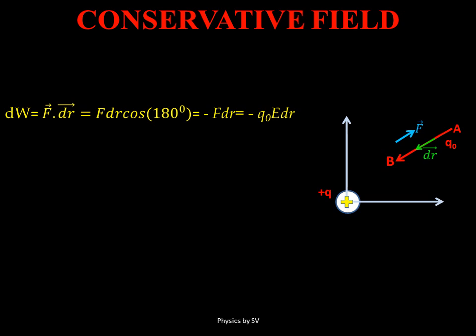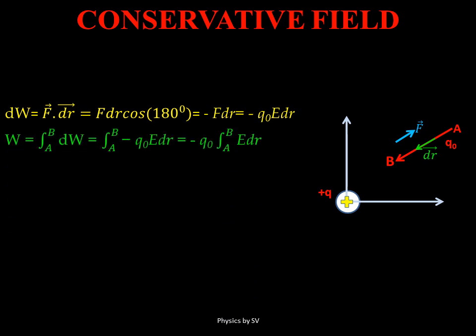Now the force and the displacement are in opposite directions, so the angle between them becomes 180 degrees and cos 180 is minus 1. Therefore dW comes out to be minus F dr, and F is of course the product of test charge into electric field, the magnitude of electric field. So our work done for an infinitesimal small distance dr will be minus Q naught E dr.